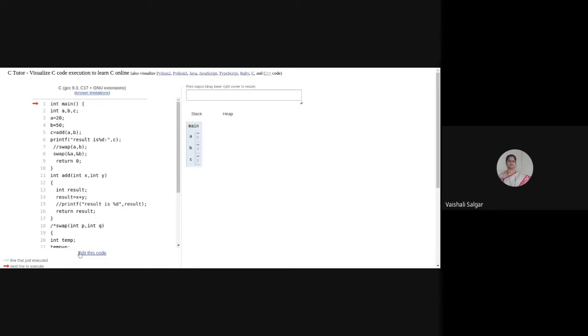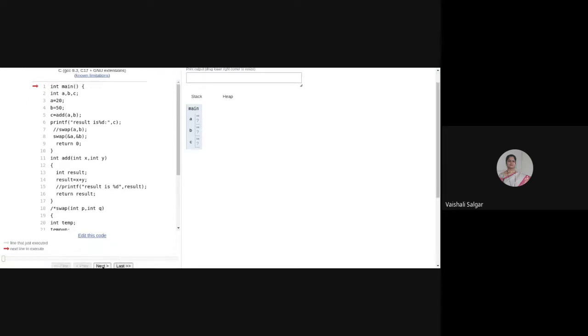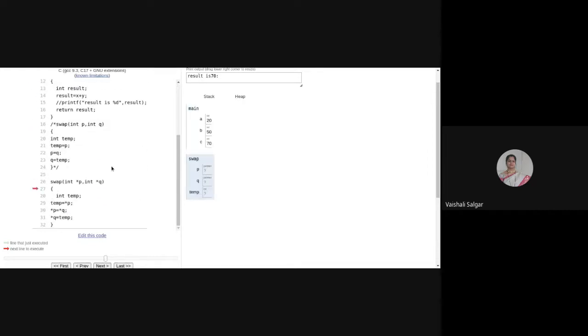Now see, when I'm running my code, A, B, C, which we have already discussed. When my swap ampersand A and, sorry, this is the add function. After add, now it will go to print and then swap A and B. So see what is happening. Now when swap over here is called with their addresses,